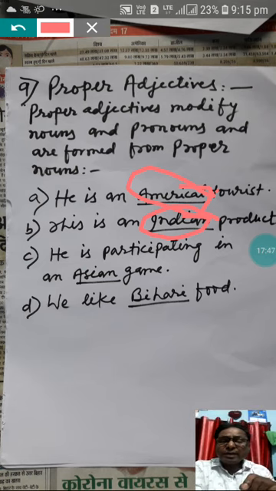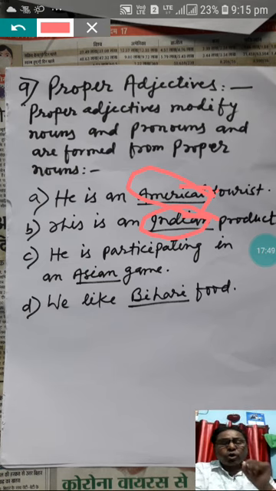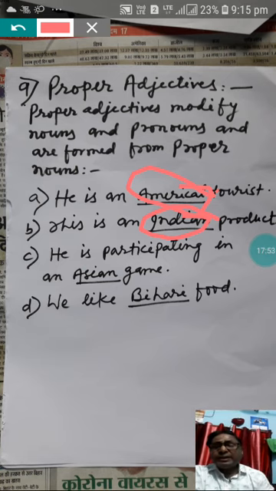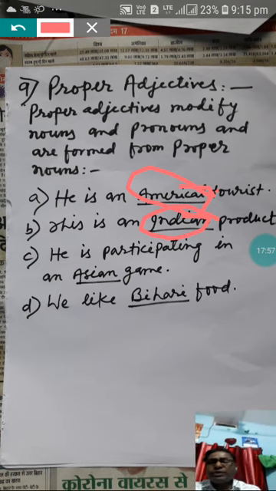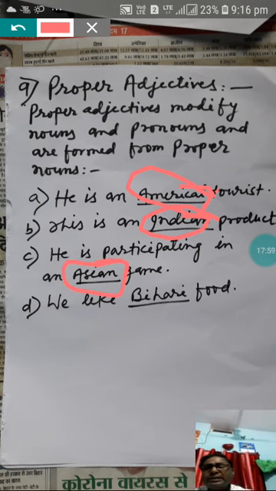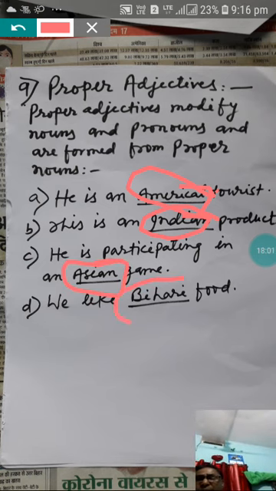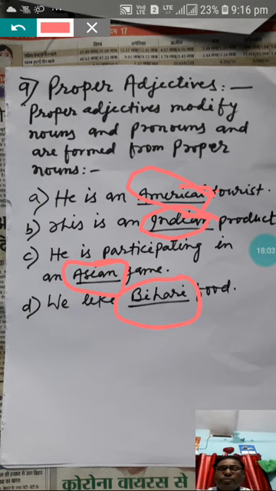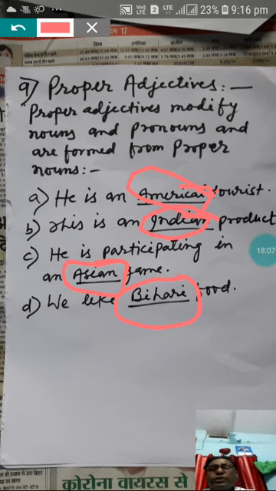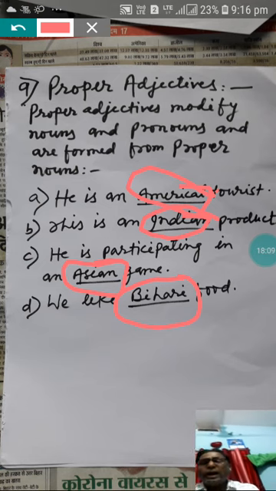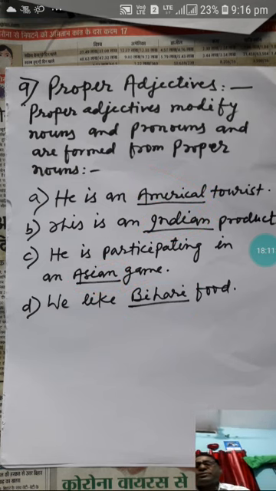And every time, as I told earlier, a proper adjective is always capitalized, means written in capital letter in the sentence wherever we use it. So here the word Asian is written in capital, like that here Bihari, we like Bihari food. From Bihar, it is Bihari. So these words here are all proper adjectives.